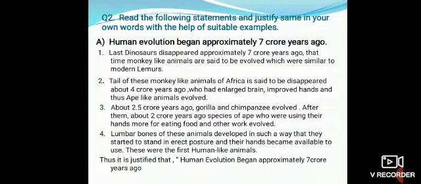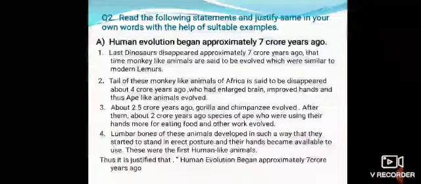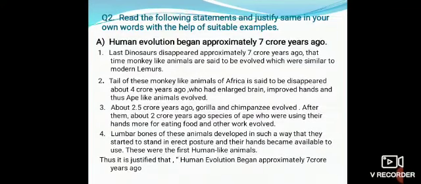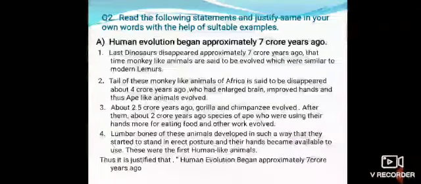had enlarged brain, improved hands, and thus ape-like animals evolved. Third point: about 2.5 crore years ago, gorilla and chimpanzee evolved. After them, about 2 crore years ago, species of ape who were using their hands more for eating food and other work evolved. Fourth point: lumbar bones of these animals developed in such a way that they started to stand in an erect posture and their hands became available to use. These were the first human-like animals. Thus, it is justified that human evolution began approximately 7 crore years ago.